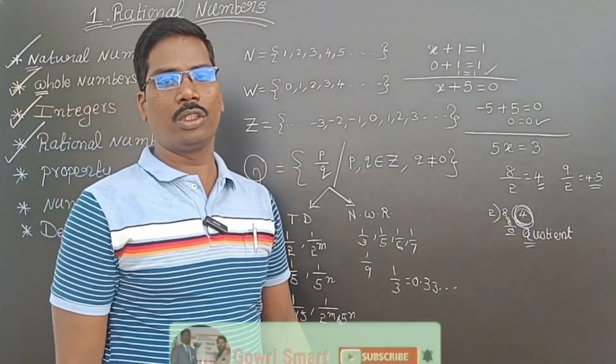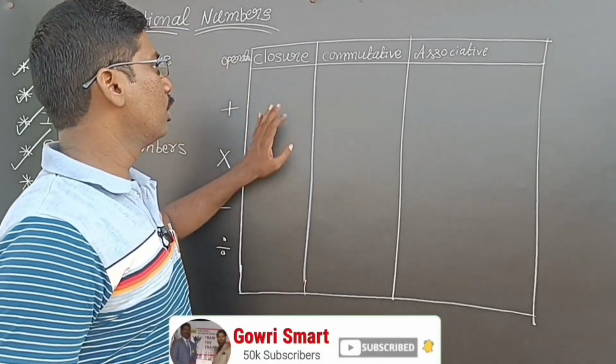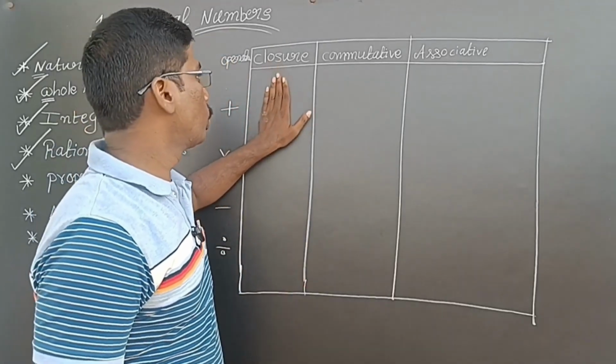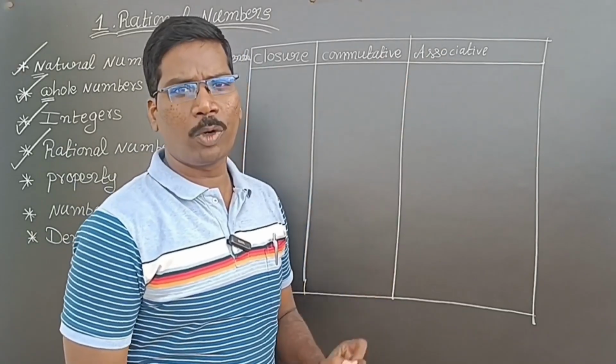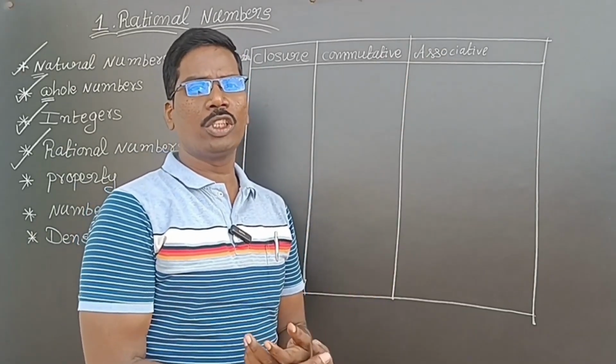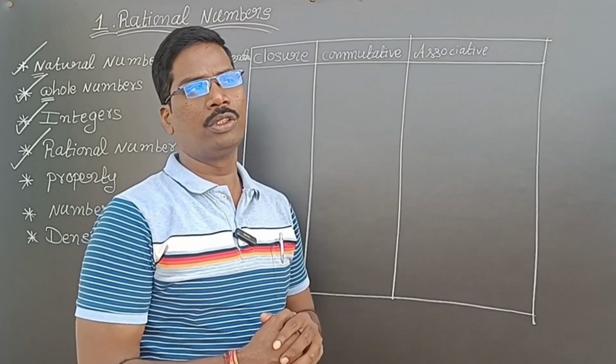Properties are there, those we will discuss now. Coming to properties, we have three important properties: closure property, commutative property and associative property. Two more properties are there, those we will discuss after this one.